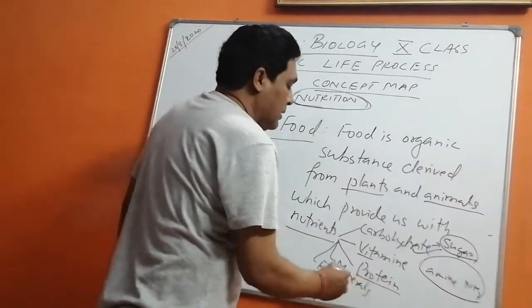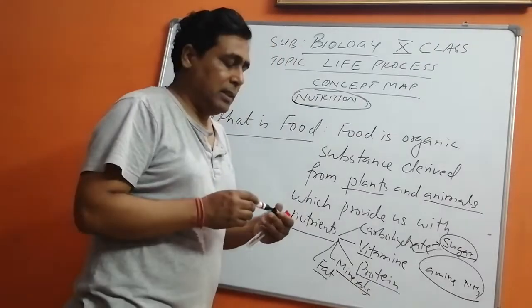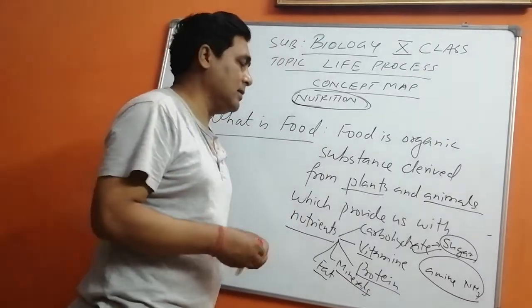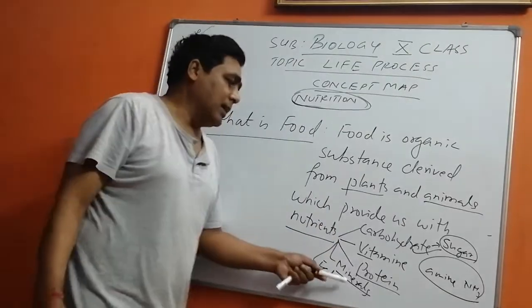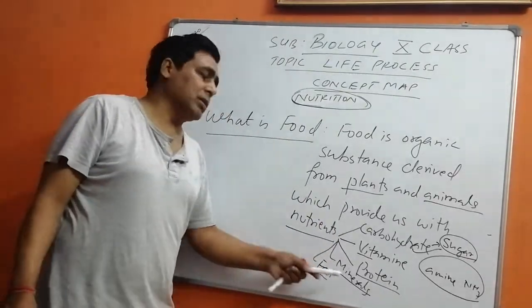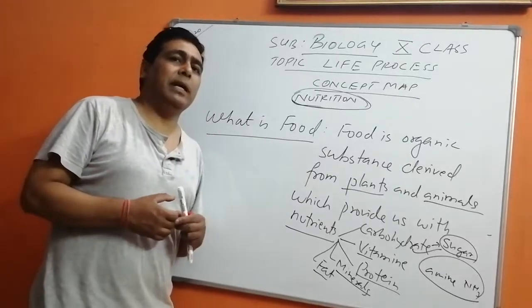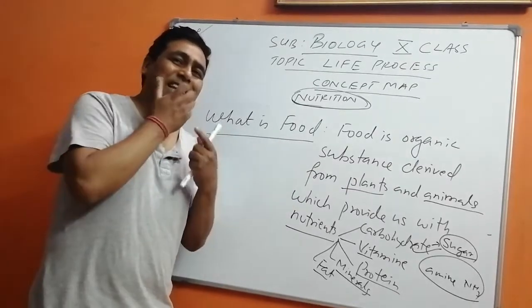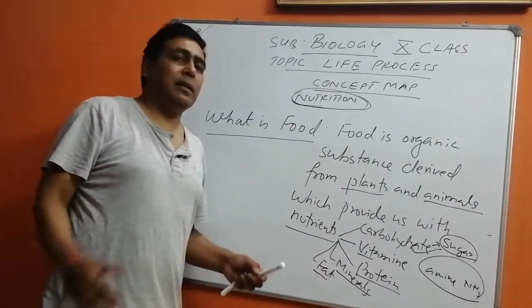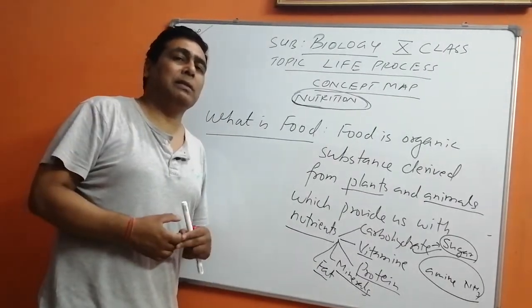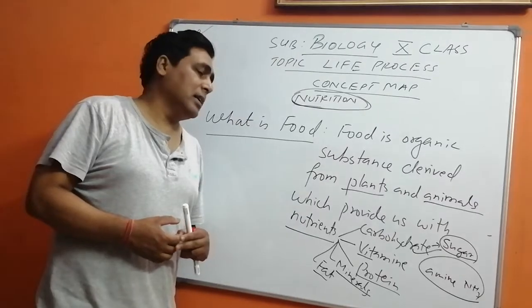Now protein is very important for body building, synthesis of enzymes, etc. And minerals are important because they are helpful in building up our bones and teeth, and they also help in the movement of impulses in our body.